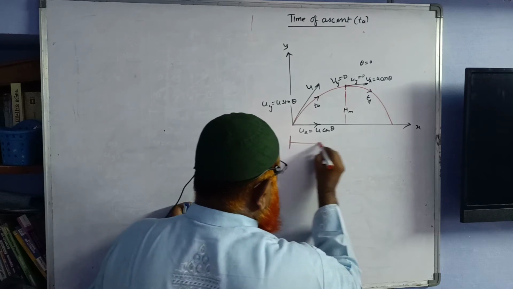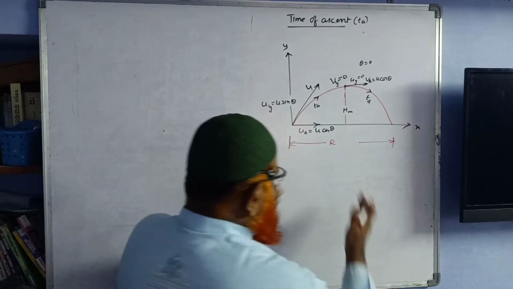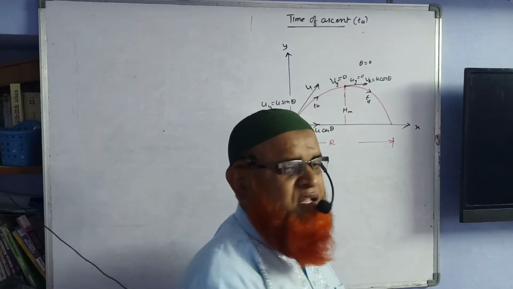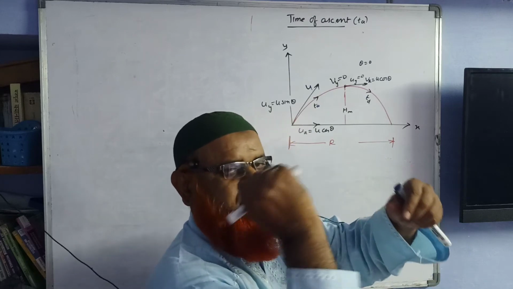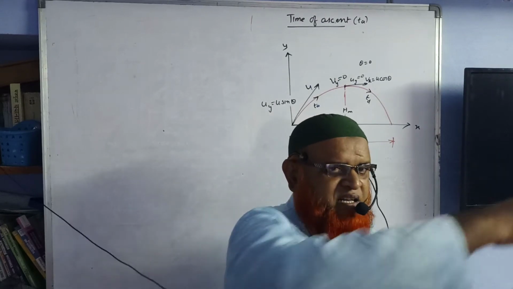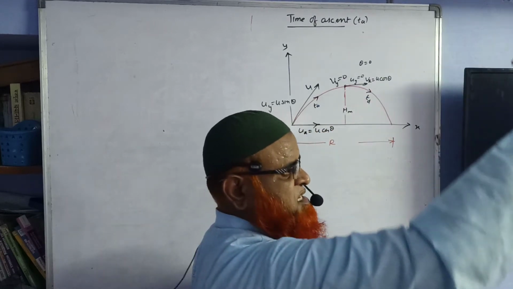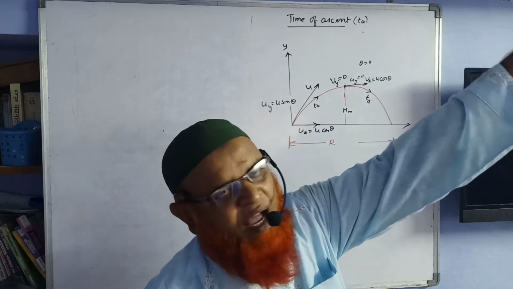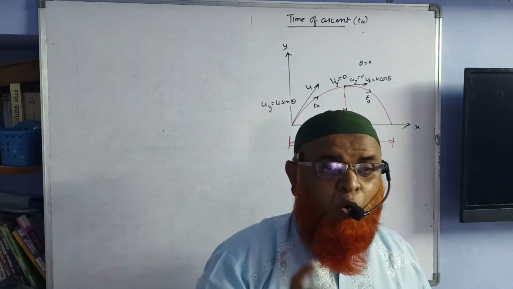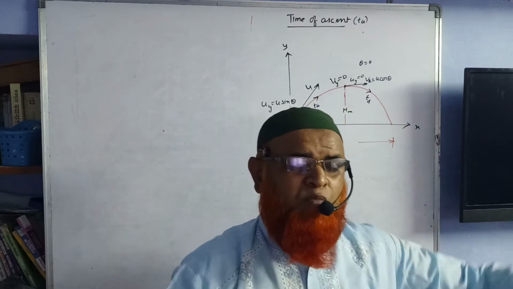In a javelin throw, you are throwing a pipe. In discus, you are throwing a disc like this. In shot put, you are throwing a shot put like this. All these you throw at an angle. Who is going to succeed in that athletics? Whose range is maximum will get more points.